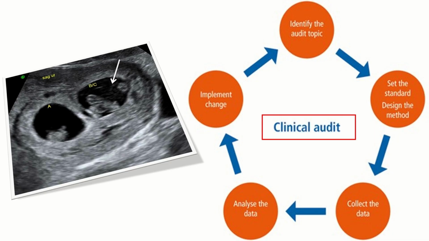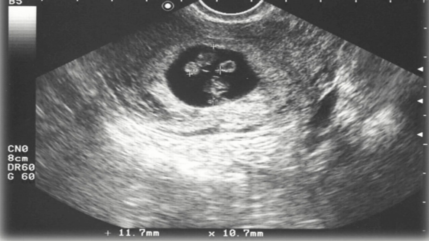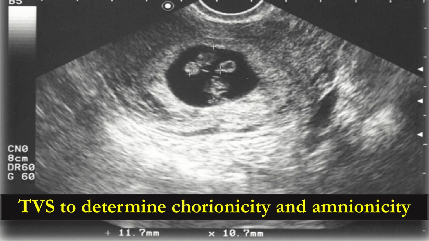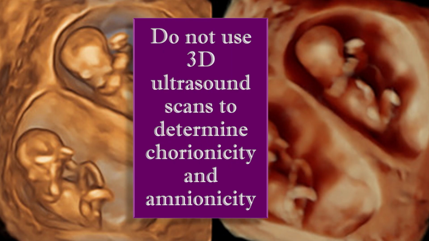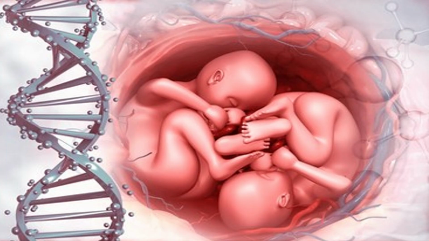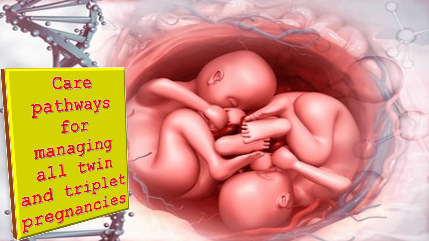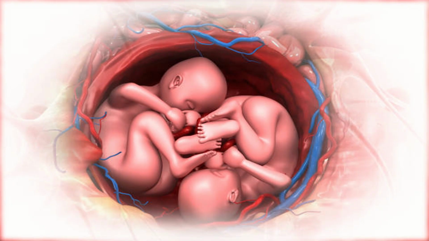If the transabdominal ultrasound scan views are poor because of a retroverted uterus or high BMI, TVS is used to determine the chorionicity and amnionicity. Do not use 3D ultrasound scans to determine the chorionicity and amnionicity. Networks should agree care pathways for managing all twins and triplet pregnancies to ensure that each woman has a care plan in place that is appropriate for the chorionicity and amnionicity of her pregnancy.